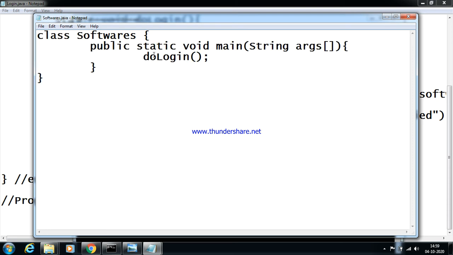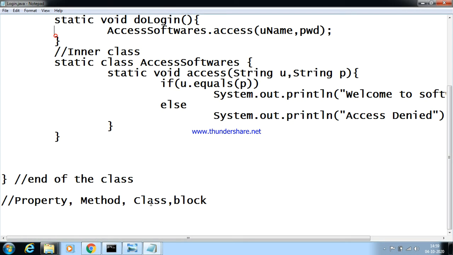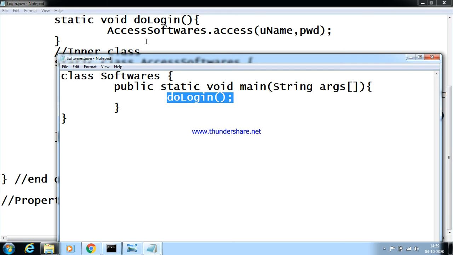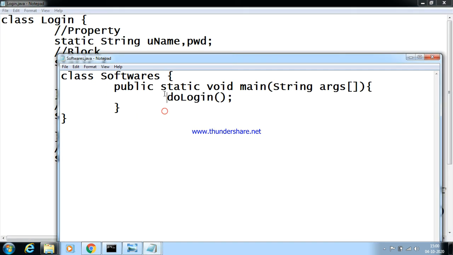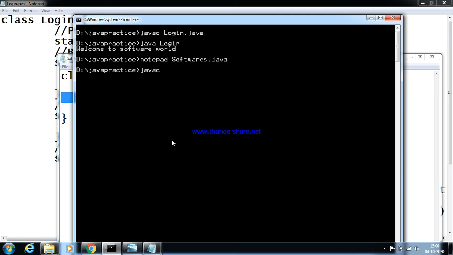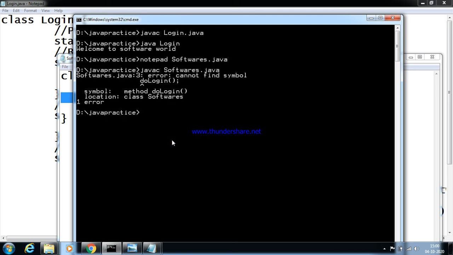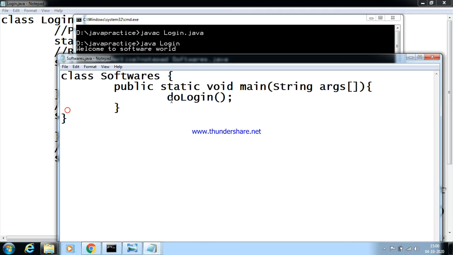See, when I say here do login, it won't accept because this is one class and that is another class. This is a separate class. A login class contains do login, even though it is a static method, but it is a separate class. I cannot say directly do login. If you run the program, say javac softwares.java, it throws a compile time error because do login is a method which is not found. If there is a method here, say static void do login, it may not be a problem now.